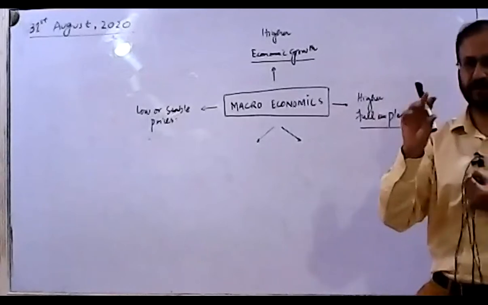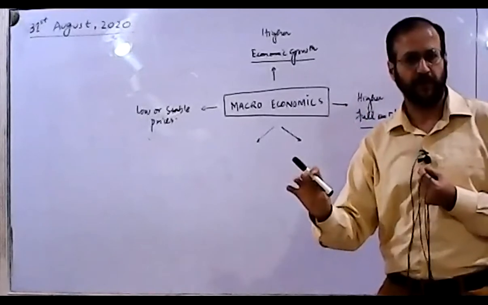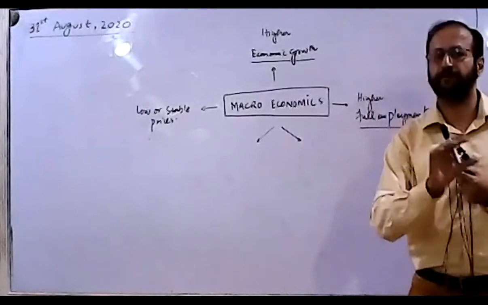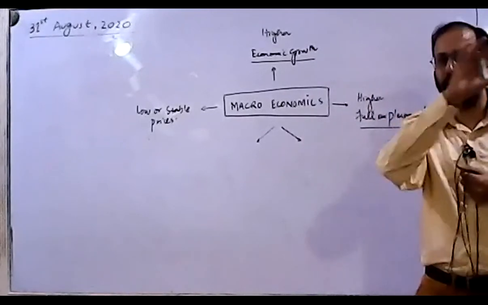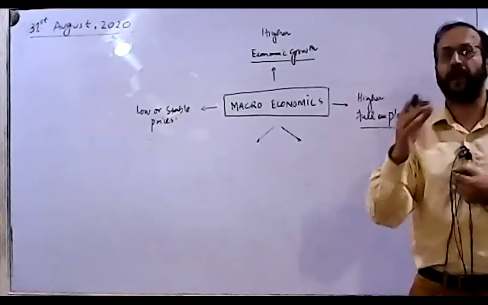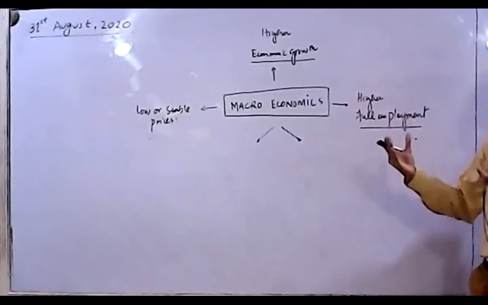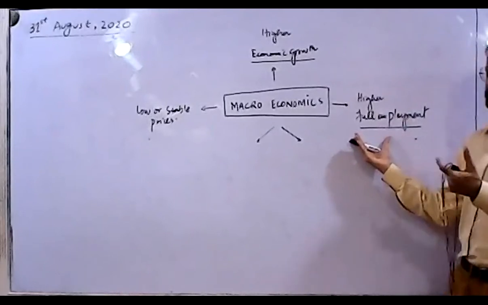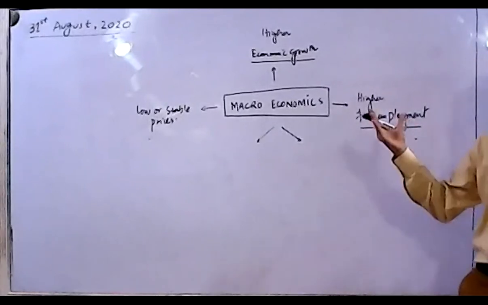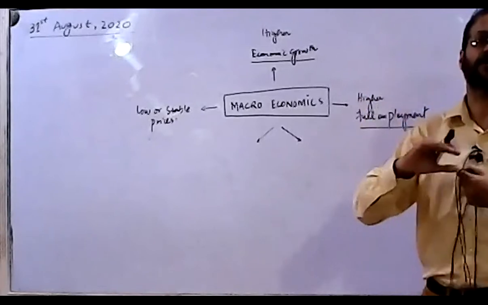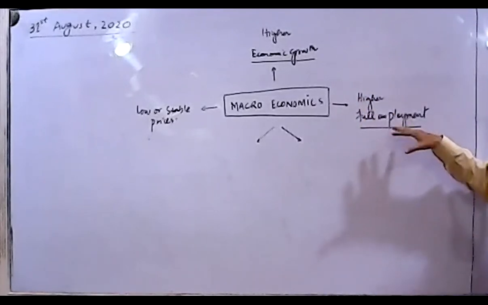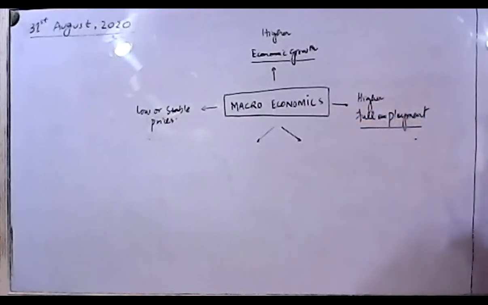So it's not going to be only one or two people, or people belonging to a particular area. We are talking about people having jobs around the nation, in the whole economy. So that is going to be addressed as your objective of macroeconomics, that we are targeting higher or full employment. This is the third in our list of macroeconomic objectives.